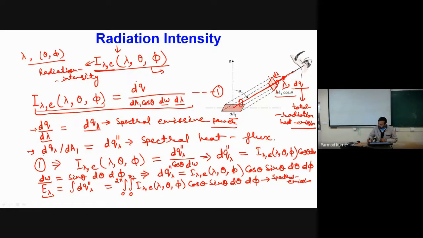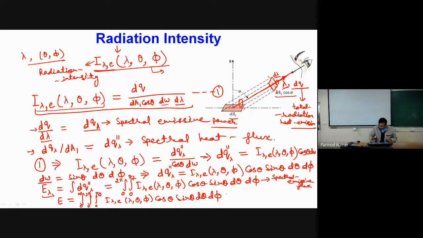Now, this is nothing but our spectral emissive flux. Why spectral emissive flux? Because here I have considered only a single wavelength. If I have to consider the total, if I have to include wavelength also, then I have to do integration over this intensity also, and my wavelength may vary from 0 to infinity, if I am considering the spectrum of all wavelengths. So 0 to infinity, then 0 to 2 pi, 0 to pi by 2, and then I lambda,e of lambda, theta, phi cos theta sin theta d theta d phi.